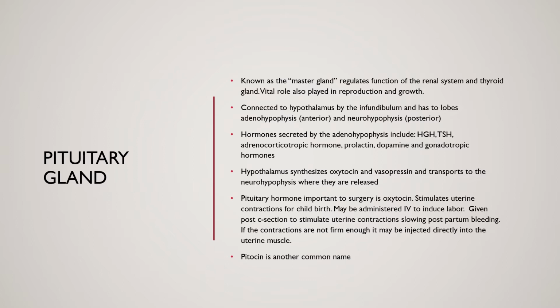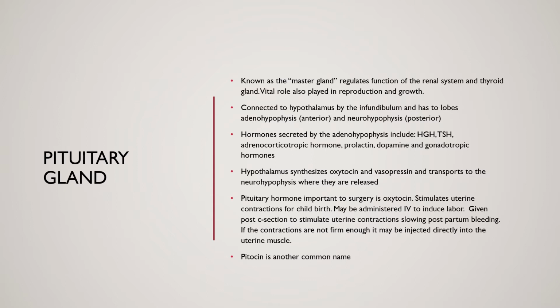Okay, the pituitary hormone important to surgery is oxytocin. The common trade name for oxytocin is Pitocin, which I'm sure we've all heard at some point. So Pitocin stimulates uterine contractions for childbirth. It can be administered IV to induce labor if we're not naturally making our own. And it's given post C-section to stimulate uterine contractions to slow down that postpartum bleeding of the uterus.